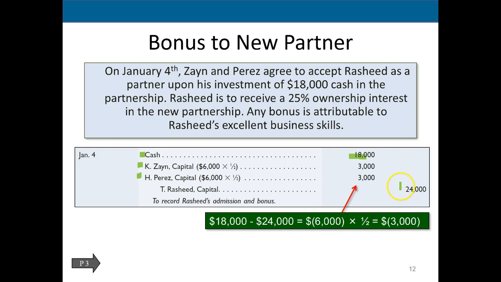And that could be because maybe Rashid is coming in with a big name, or maybe if it's a law firm and Rashid was a lawyer and had a lot of prestige, and they're bringing something beyond just the dollar amount to the partnership that isn't represented on the books, in the calculation, but is a value that is recognized by both the entering partner and the partners currently in there, then the bonus could go the other way around.